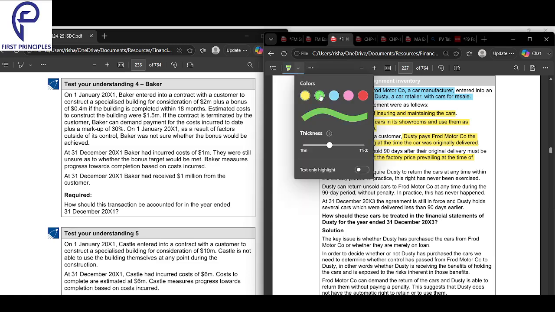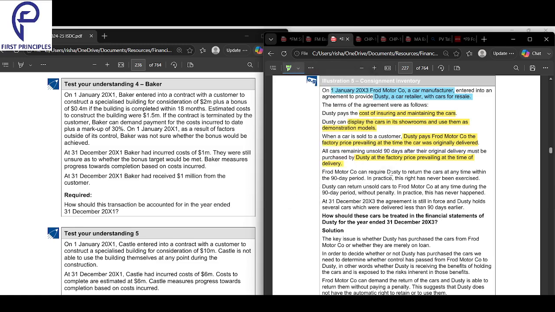Now let's look into some more points here. Ford Co can require Dusty to return the car any time within 90 days. Within 90 days, if Ford Co wants, he can ask Dusty to please give the car back, and Dusty must return it.